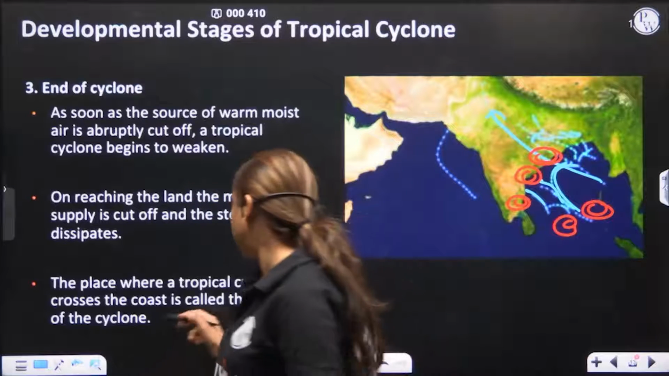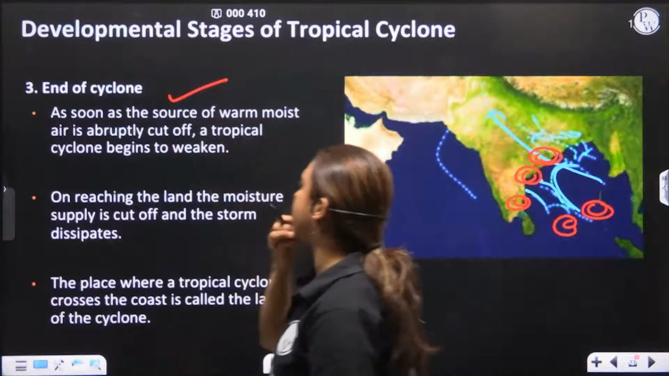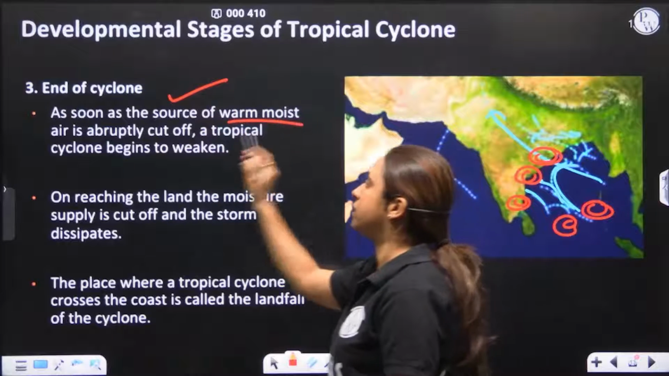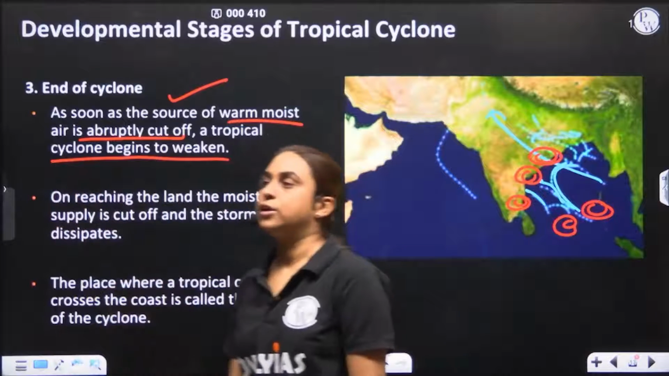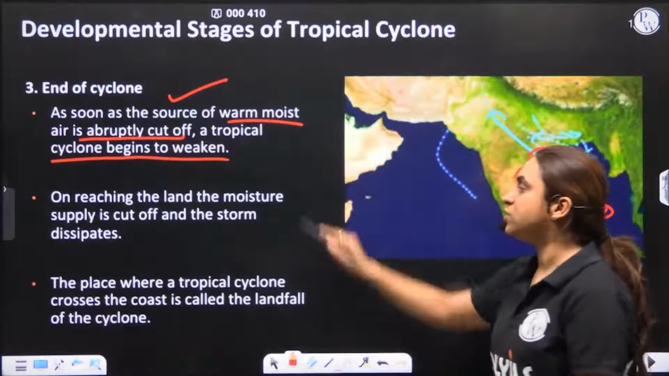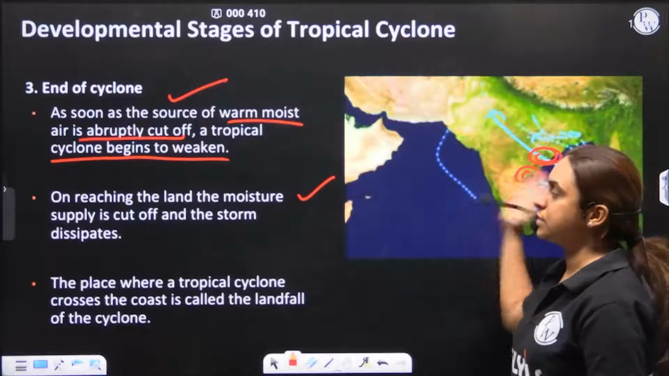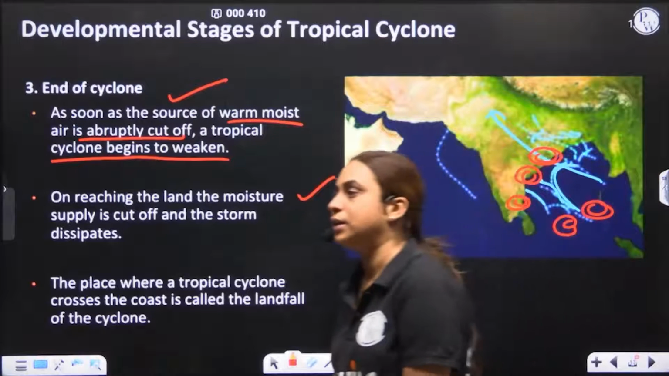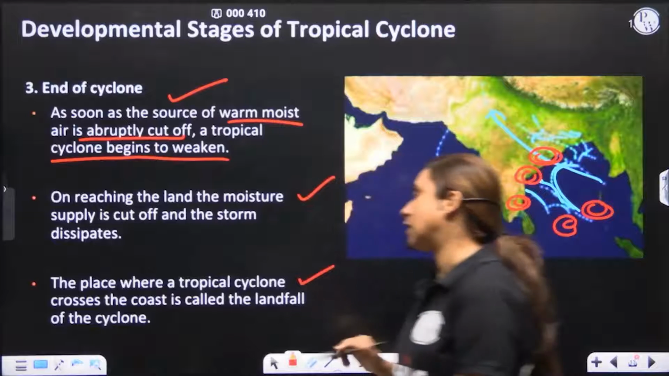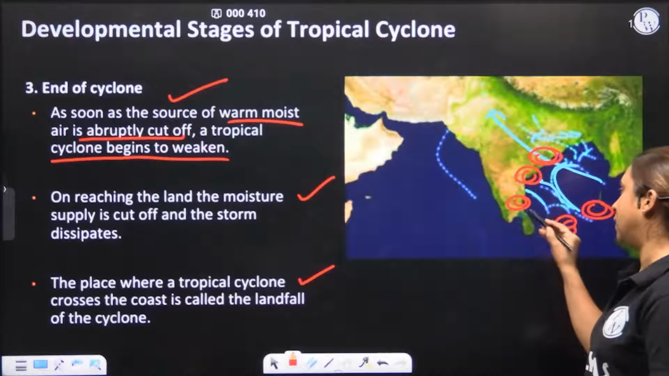So what is the end of the cyclone? As soon as the source of the warm moist air is abruptly cut off, the tropical cyclone begins to weaken. On reaching the land, the moisture supply is cut off and the storm dissipates. The storm is getting dissipated. So this is the end of the tropical cyclone.